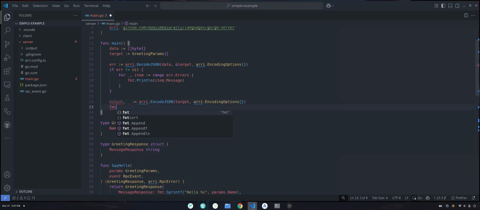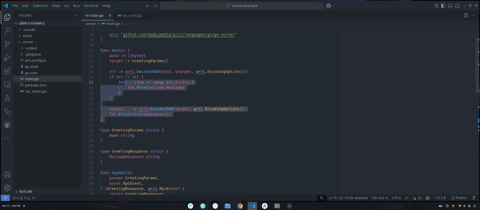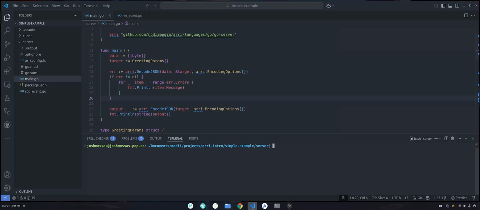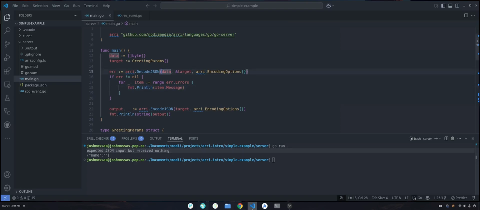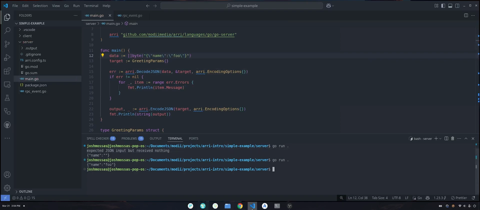And so this can all be used standalone, right? So if I were to run this, you see that this is printing out a validation message. Oh, we expected JSON, but we received nothing. If I actually passed in some valid JSON here, now this will pass.